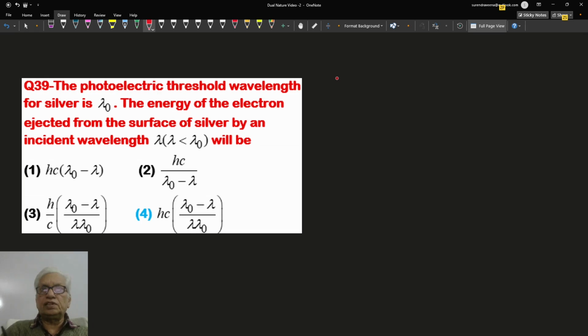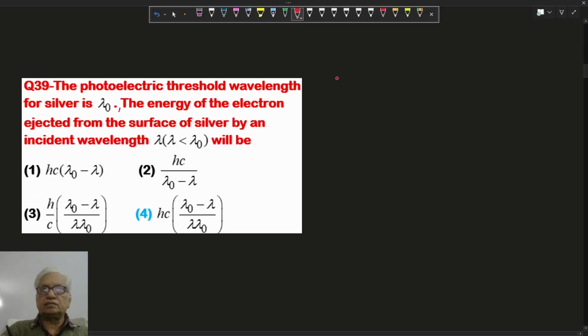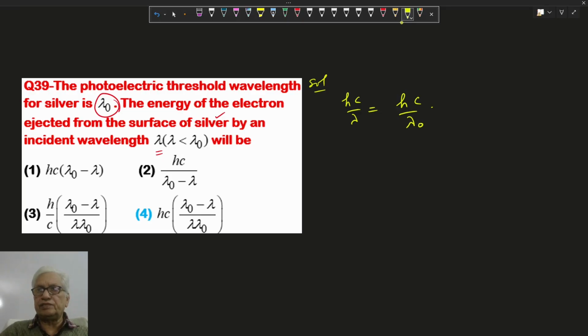The photoelectric threshold wavelength is lambda naught, and we need the energy of the ejected electron from the surface of silver by incident wavelength lambda. Here we know the photoelectric equation: hc by lambda equals hc by lambda naught, this is the threshold, plus the kinetic energy.